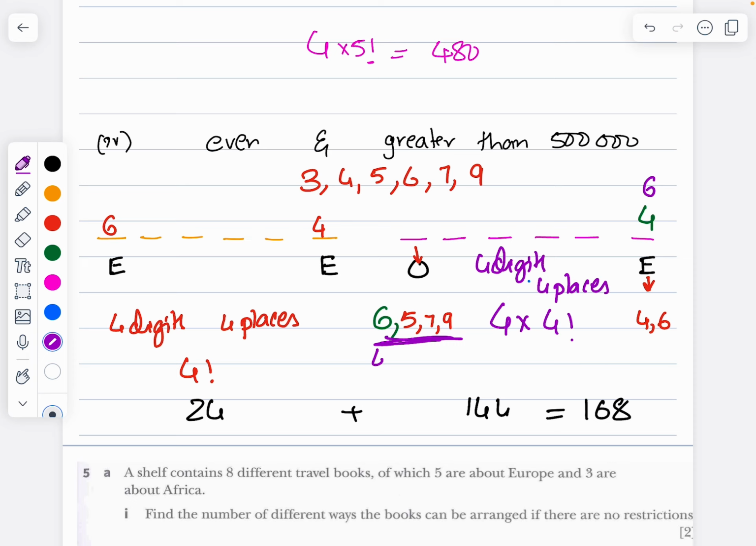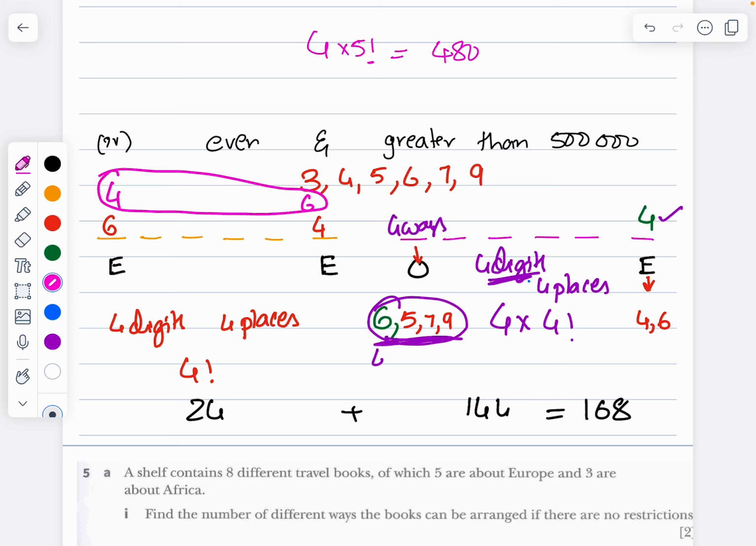If I used 4, then I will be having 4 digits, 6, 5, 7, 9. Then 6, 5, 7, 9 is 4 digits, so it can be written as 4 times 4 ways, and the remaining 4 digits are there and 4 places. That's going to be the answer. So 24 plus 144. Over here I cannot take 4 and 6. Why? Because it will be less than 500,000. So I have to take only 6 and 4. So there is only one way.